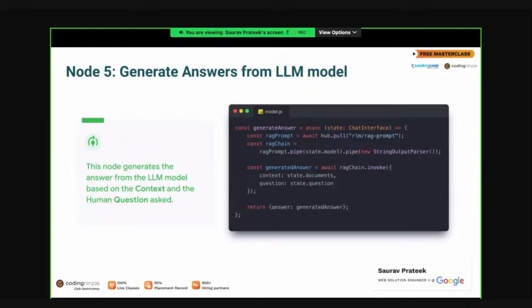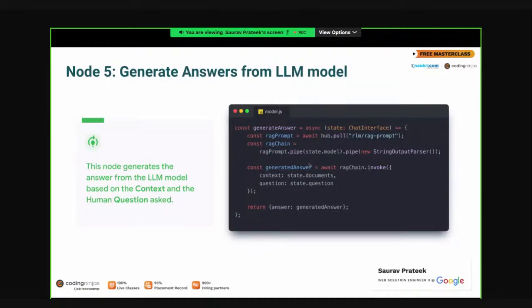RAG is retrieval augmented generation. When you ground your LLM model on the basis of an external knowledge base, the way we have done here, you are not using the LLM model directly. We are first grounding it on the content which we have, that is our software engineering and coding interview content, and then asking questions relevant to that content. That is basically called RAG. So we have practically built our in-house RAG.